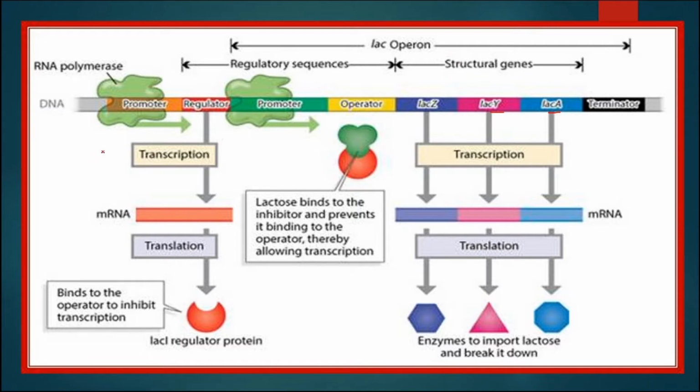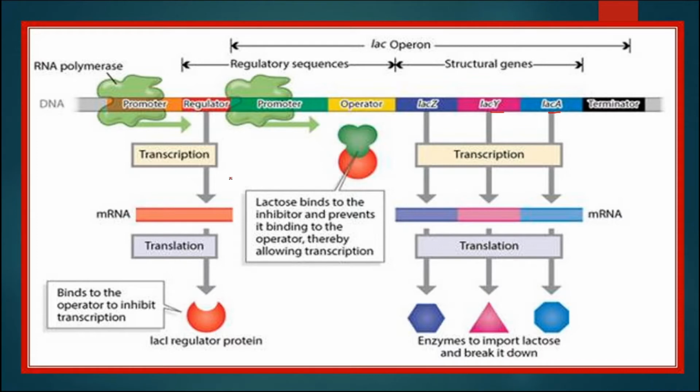And here we can see the regulator region, this is the I gene, which will form the repressor. After transcription, the repressor will bind near the promoter region and stop the functioning of these structural genes.